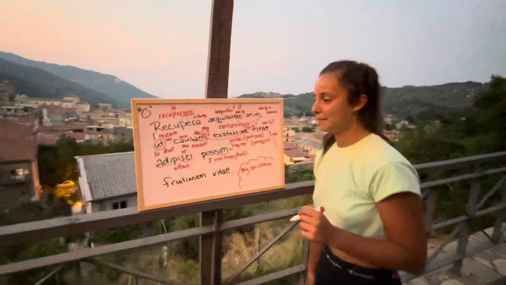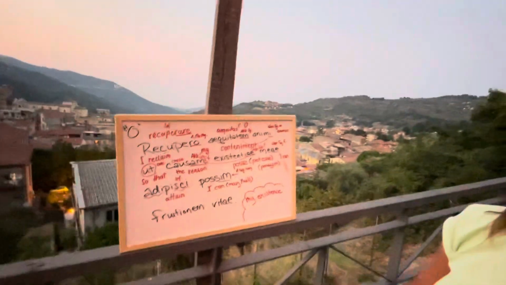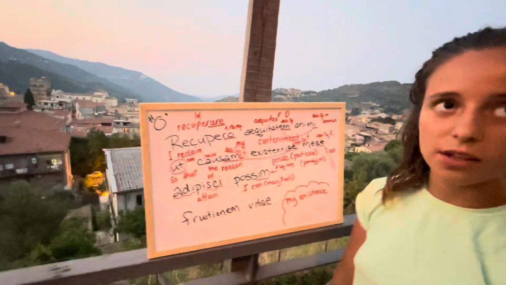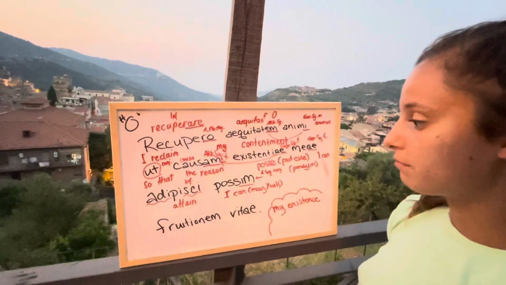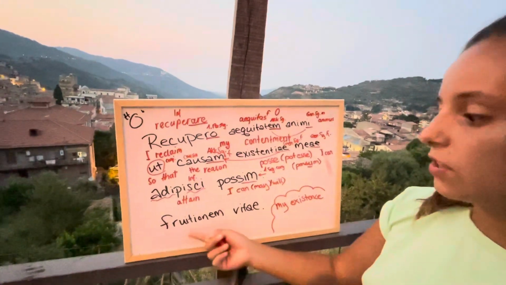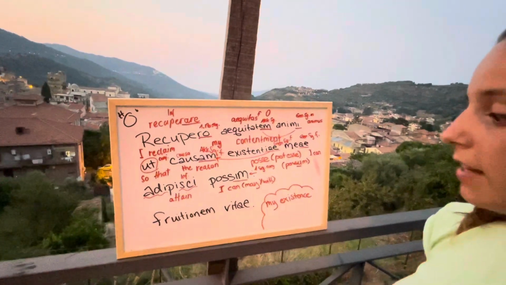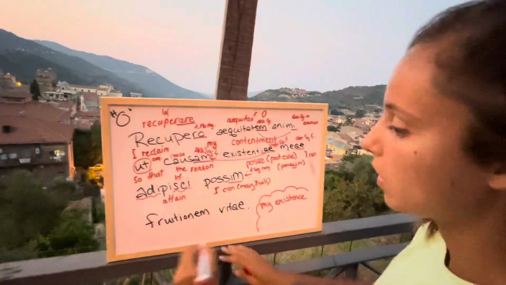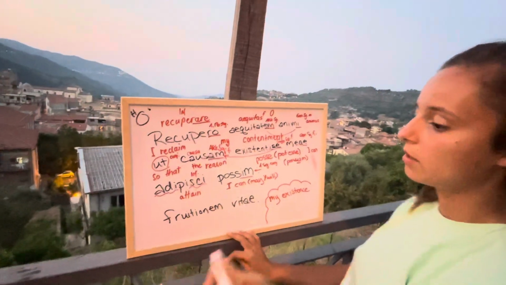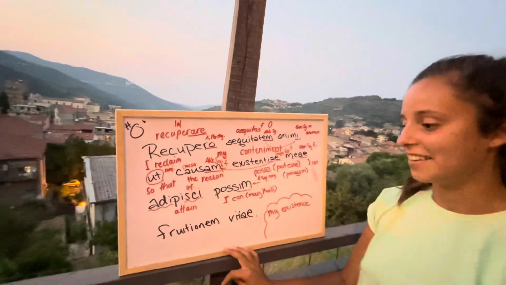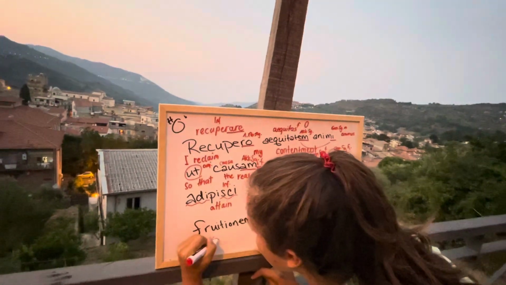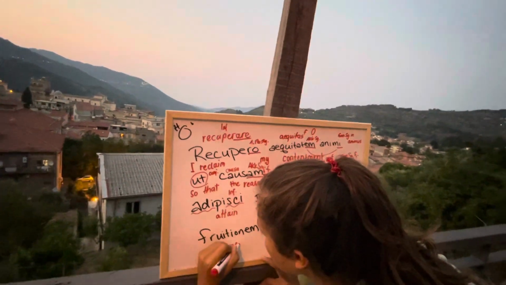Yeah, that's why we start the videos in the most Italian way we can. So this would actually be adipisci if it was how an Italian would say it. Fruitionem vitae. And they say every letter. So this means what? Enjoyment. Fruitionem.